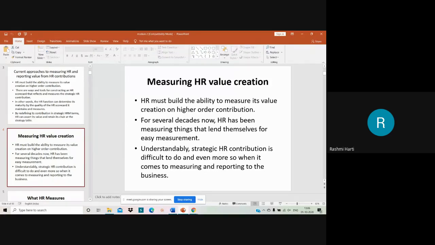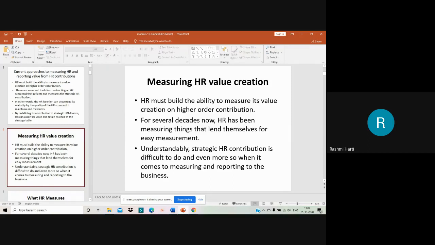So here for several decades, HR has been measuring things that lend themselves for easy measurement, right? So easily things were measured based on the perception, but now it is not so. You have to measure everything statistically. So understandably, strategic HR contributions is difficult to do, and even more so when it comes to measuring and reporting to the business, right? So here, when it comes to measuring and reporting to the business, the contribution of HR, it is very difficult to showcase the contributions of HR.